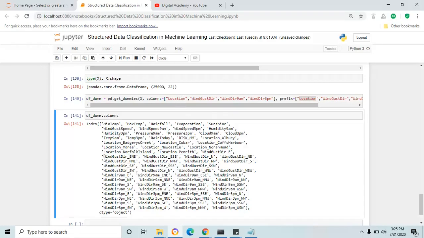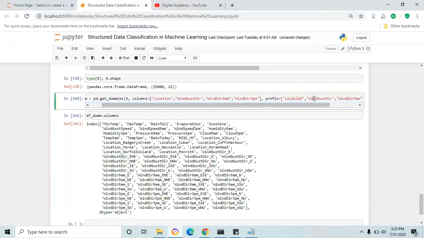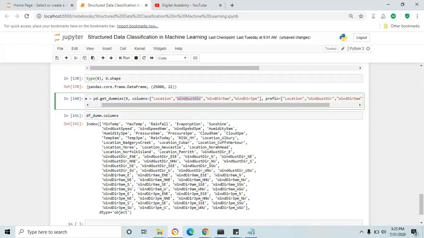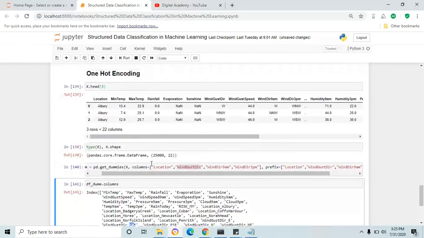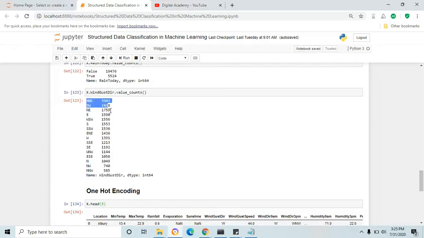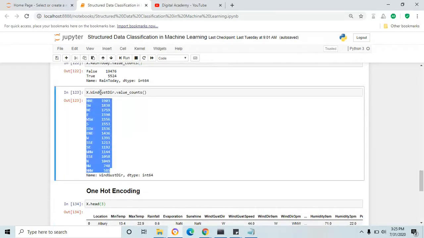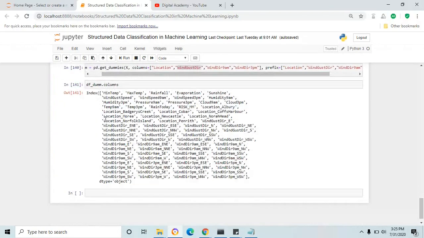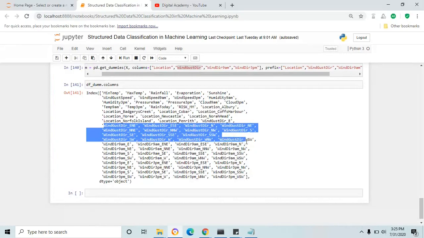Likewise, you could see WindGustDir as a prefix for the wind gust direction categorical column, because we have added it here. And then the suffix is the unique value in the wind gust direction categorical column. You could see this above, all the unique values in the categorical column WindGustDir, with the column name as the prefix.